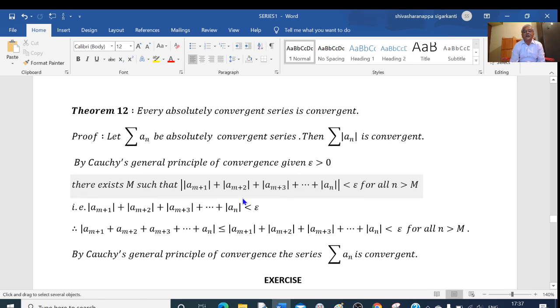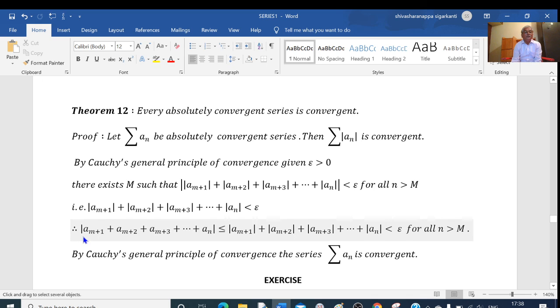That is S_n minus S_m we write. This is by Cauchy's general principle of convergence. Now, each term having mod here, therefore we can remove this mod. We can write mod of a_(m+1) plus mod of a_(m+2) plus mod a_(m+3) plus up to mod a_n is less than epsilon.